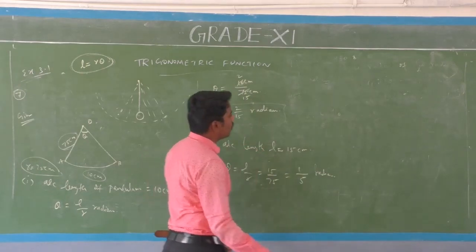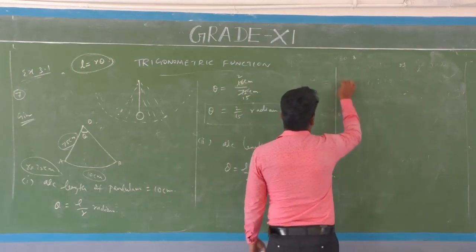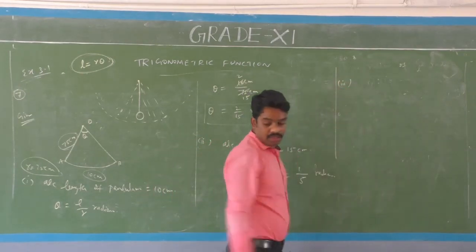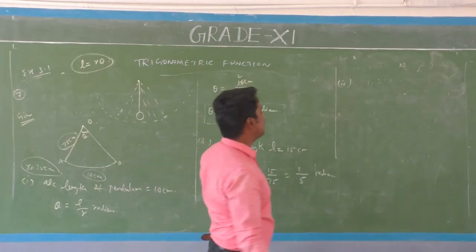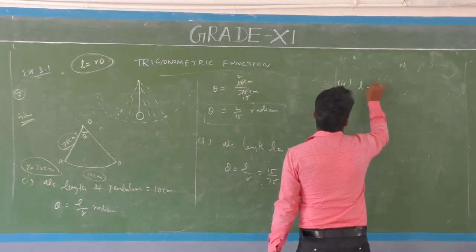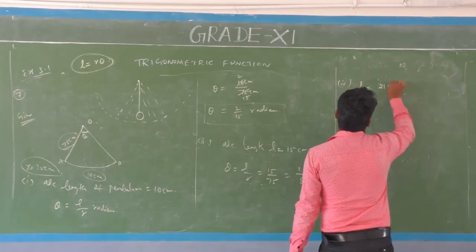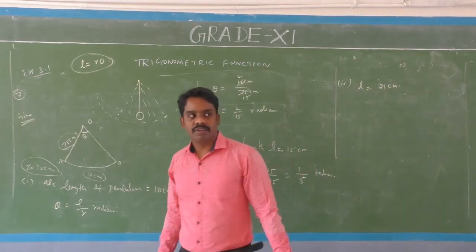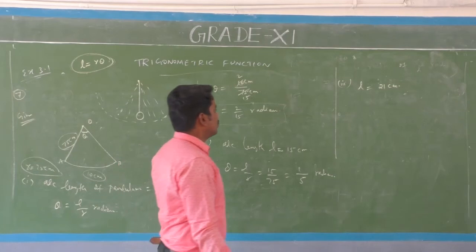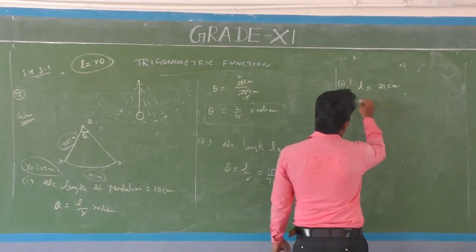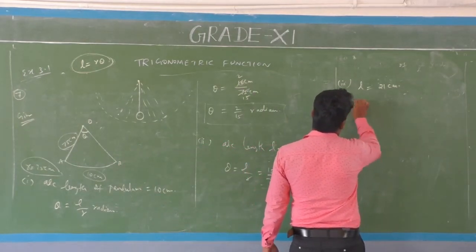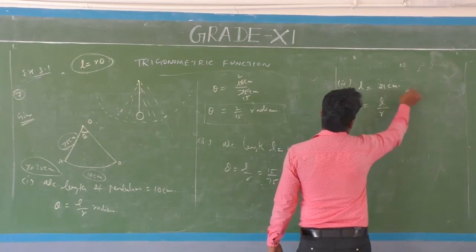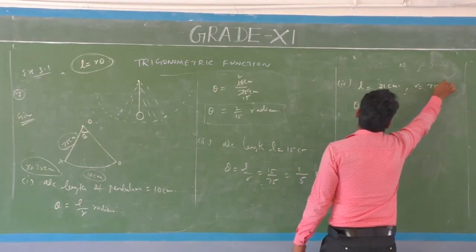Next, the third one. Arc length L is equal to 21 centimeter. Theta is equal to L by R. Here R is also 75.